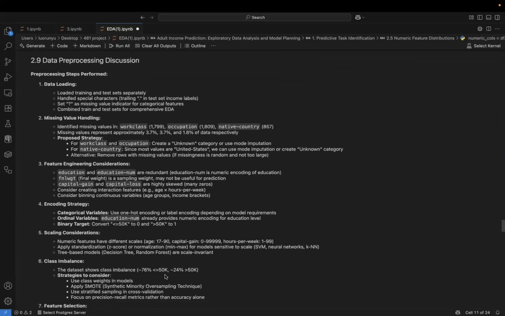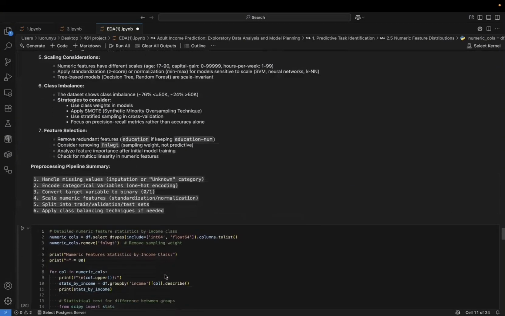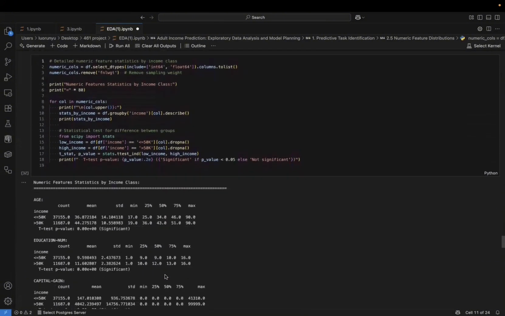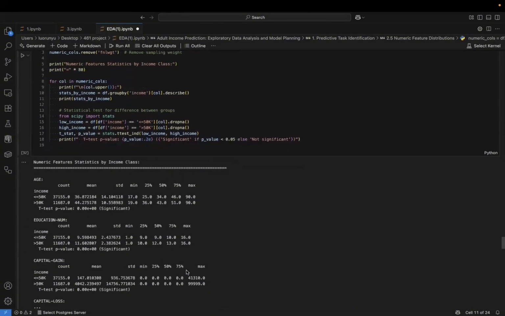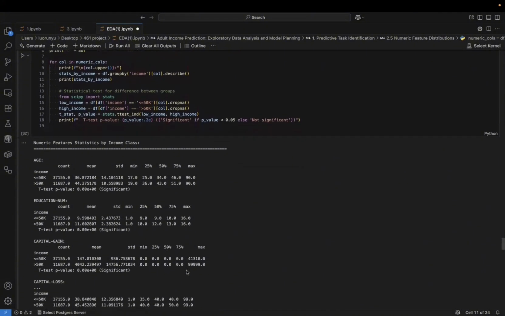To confirm these visual findings, we ran a statistical t-test. The p-values for features like age and hours per week are near zero, mathematically confirming that these features significantly differ between income groups.